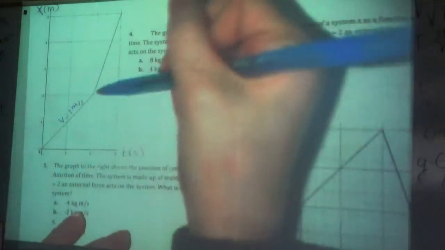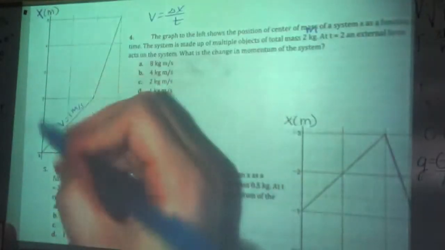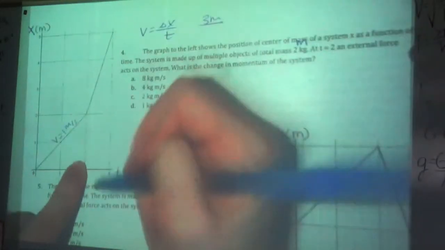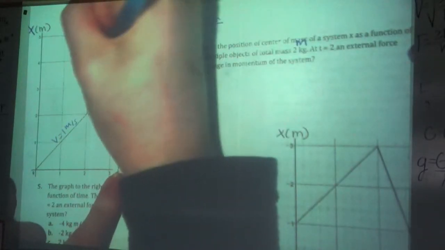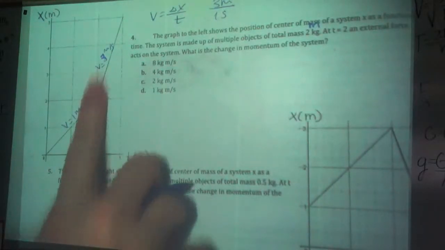Now you look, in 1 second it goes up 3. Remember, velocity is just change in x over time, so you can just plug in: I did 2 meters in 2 seconds. Or in this case, from 2 to 5 is 3 meters in 1 second, so you get 3 meters per second here. So it goes from 1 meter per second to 3 meters per second.